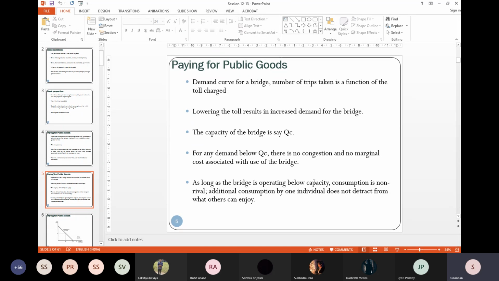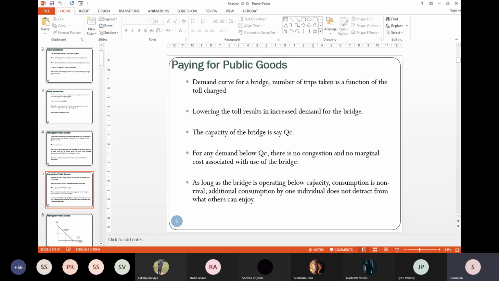Okay, how? Let's take for example a bridge. The number of times you cross the bridge is a function of, or contingent upon, the toll that you have to pay. You can lower the toll, more people will use.